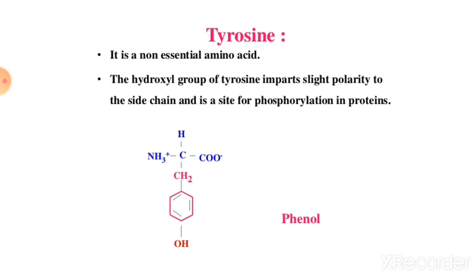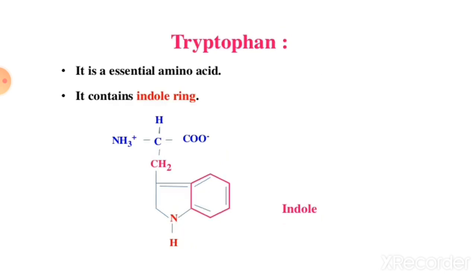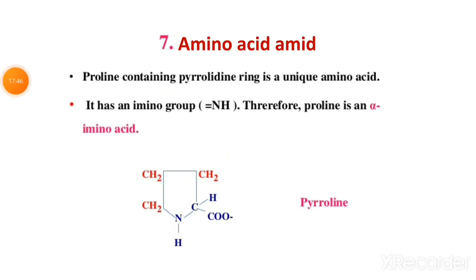Then tyrosine, it is a non-essential amino acid, and the hydroxyl group of tyrosine imparts slight polarity to the side chain, and it is a site for phosphorylation in protein, and it has a phenol in the side chain. Then tryptophan, it is an essential amino acid and it contains an indole ring in the side chain.